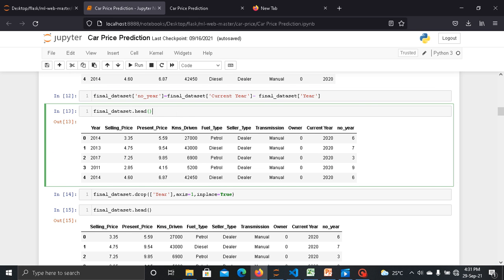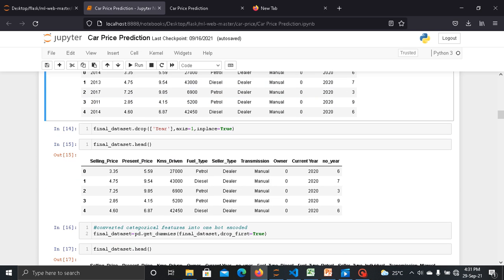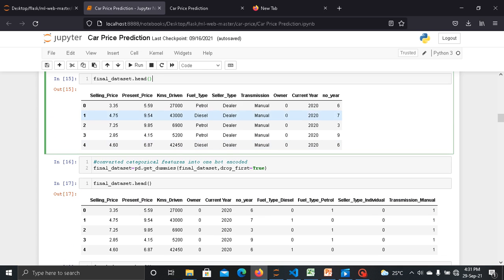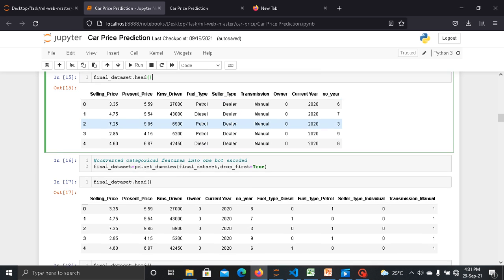Now in the final dataset, we have a new feature that is number of years. So we don't need current year and year in the dataset. So I just drop the year from our dataset. Now here as you can see, I dropped the year from our dataset.